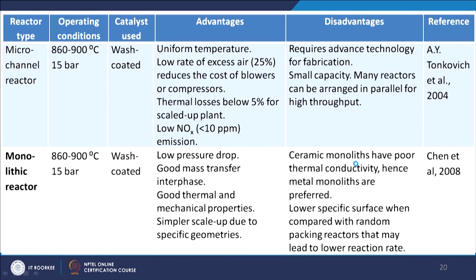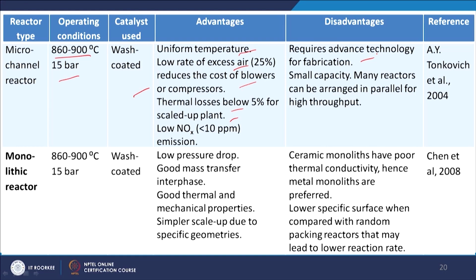Then we see the microchannel reactor: 15 bar and 860 to 900 degree centigrade, with a wash coated catalyst. It has uniform temperature, and a low rate of excess air reduces the cost of blowers or compressors, as their requirement reduces. Thermal losses are below 5% for a scaled up plant. It requires advanced technology.